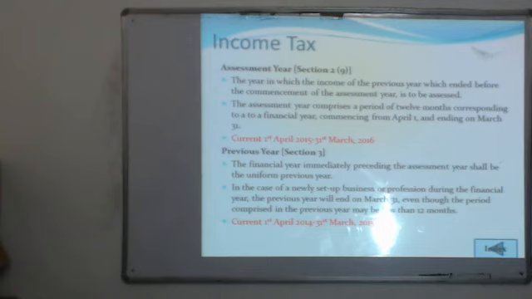So we calculate the tax for the period of 1st April 2014 to 31st March 2015, and the income which is earned in that period will be taxed in the assessment year from 1st April to 31st March.